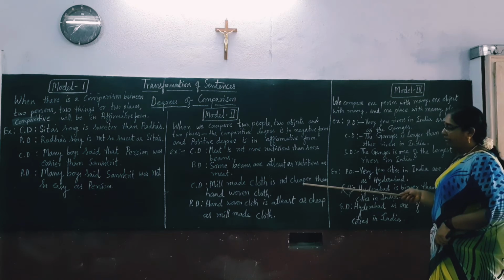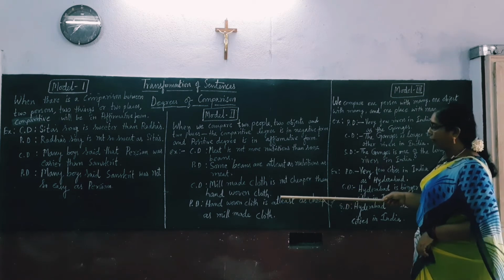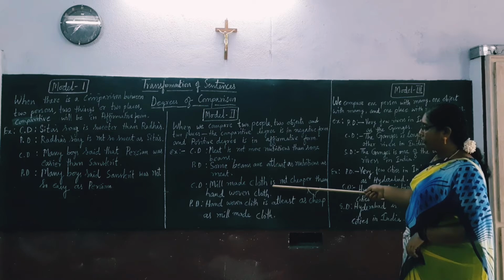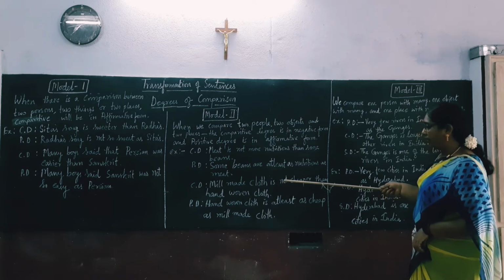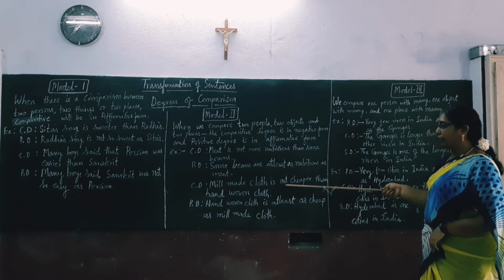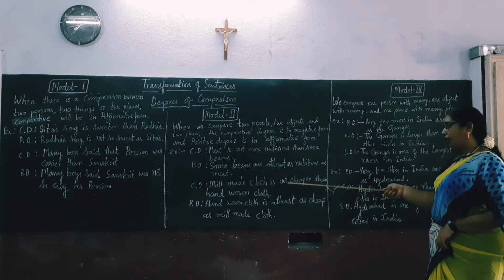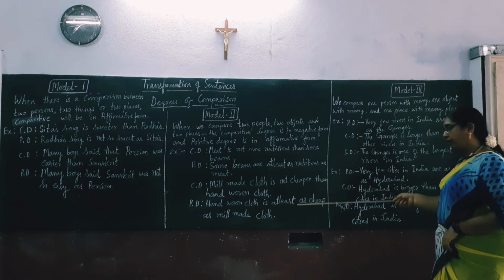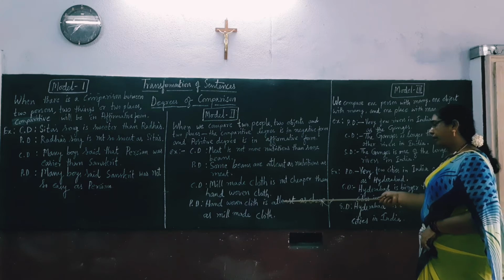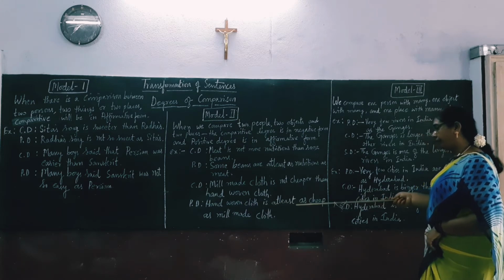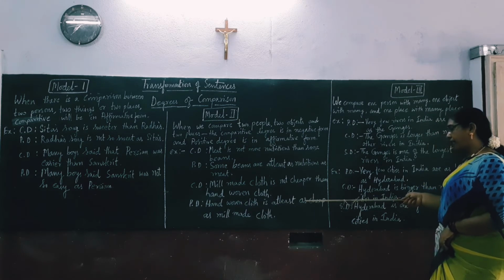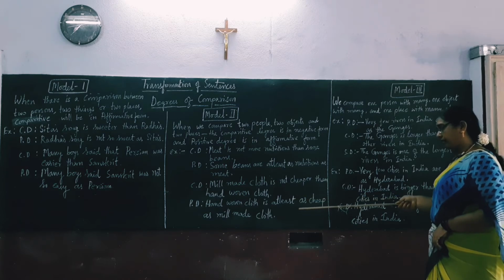Cheap, cheaper, cheapest. Cheapest is the superlative form. If you see the comparative degree, you find there is a negative word in this, not cheaper. The same way when you see the positive degree, there is no negative word here. We rewrite this phrase as cheap as.